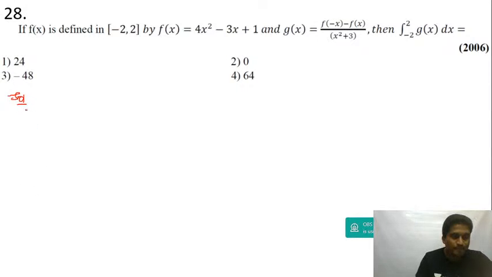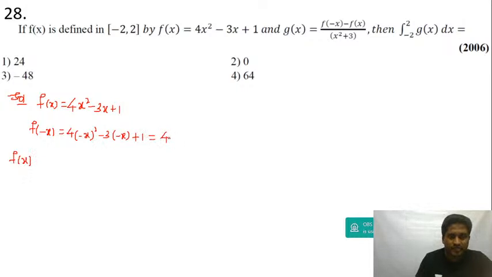Alright, f of x is equal to 4x square minus 3x plus 1. f of minus x is equal to 4 into minus x the whole square minus 3 into minus x plus 1. So let me simplify this. This will be equal to 4x square plus 3x plus 1.